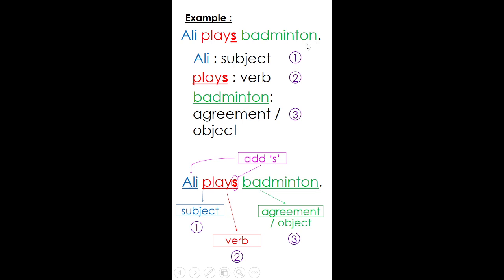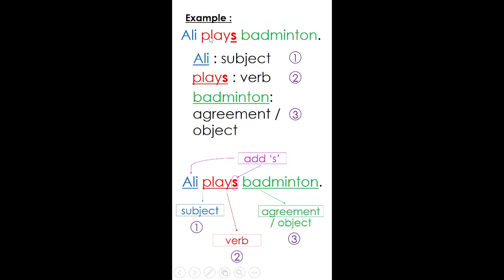As usual, I told you, you have to make sure that you have the subject, the verb, and the agreement in a sentence. So we have all three. Ali as the subject, plays as the verb, badminton is the agreement. It's just that we need to know the correct verb.